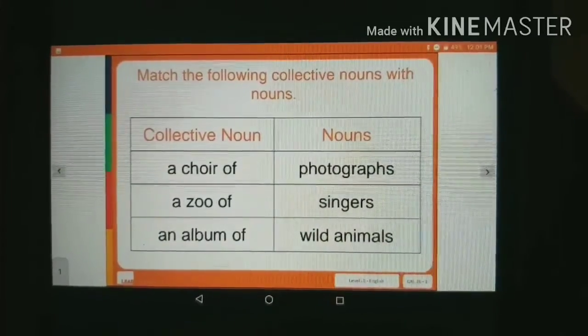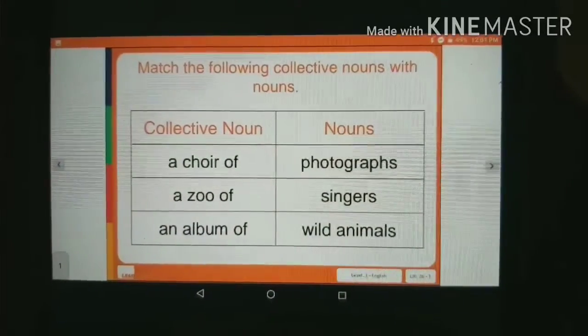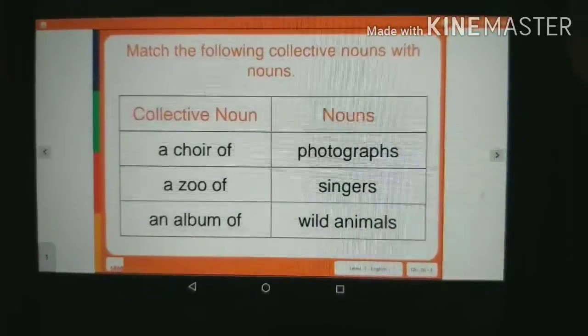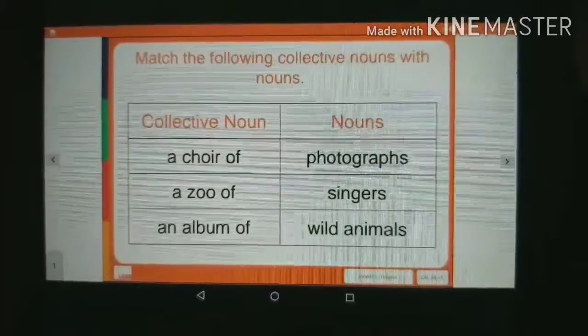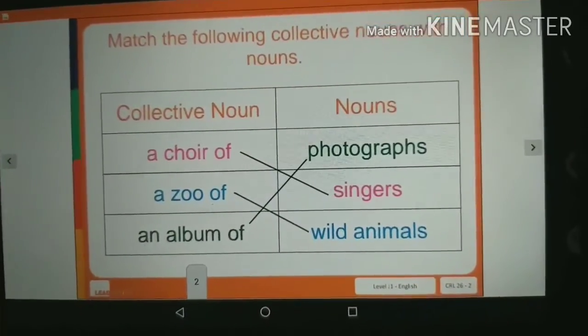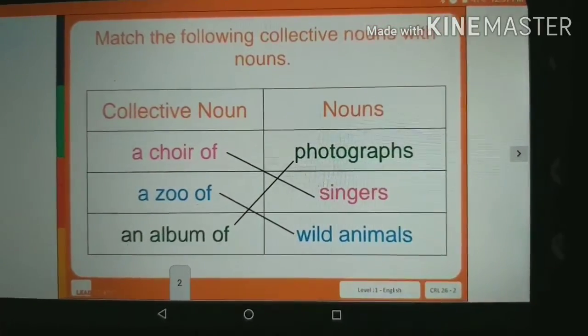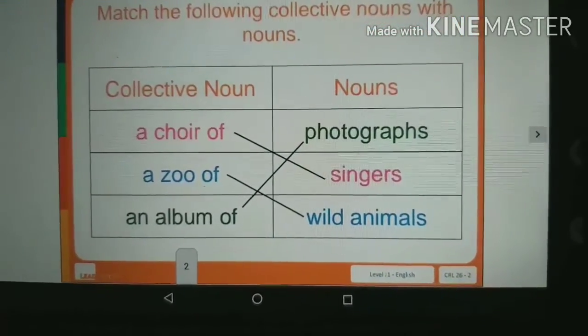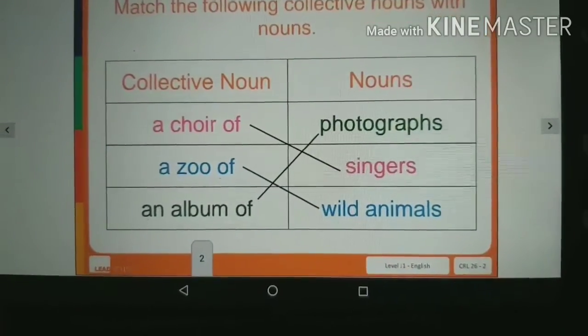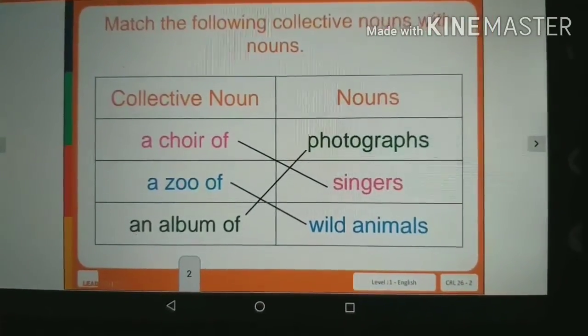Now we are going to do one more activity related to collective nouns. Here you can see that there are two columns, one of collective nouns and the other of nouns. We are going to try to match the collective nouns with the nouns. I am giving you again 1 minute, try to match them. Okay students, these are the correct answers. A choir of singers, a zoo of wild animals, an album of photographs.